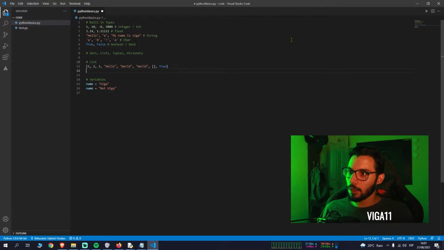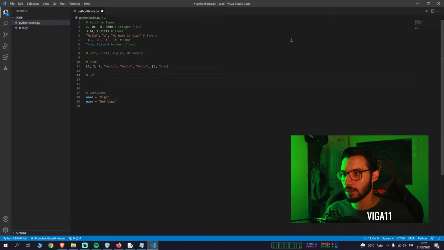Okay. So the difference with a set is going to be defined by the curly brackets that you know. Usually in a set you want to have values that are not going to be repeated, or usually something that you don't want to change, just want to use. Let's say that you want a set for the days of the week, so you go Monday, Tuesday, and so on, right? This is a set of values that you want to store, and it's the same. You can save whatever you want. You can mix with